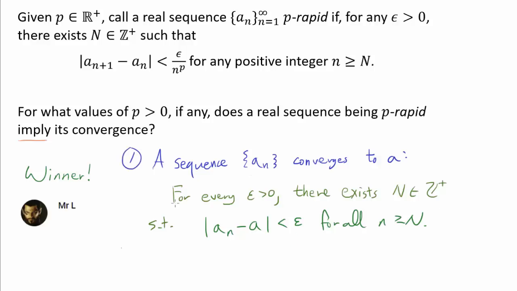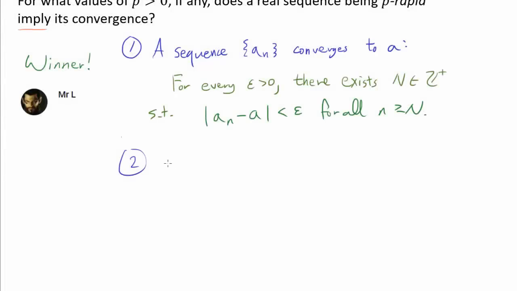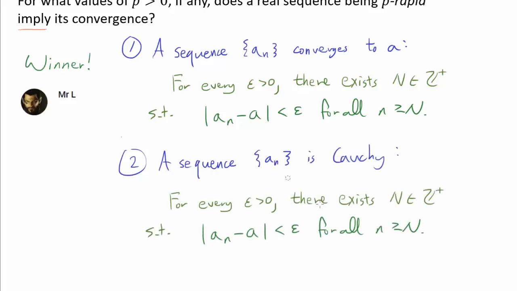Now there is a second important definition that I want to talk about, and if you have studied real analysis, you know what it's going to be, because this definition very closely resembles the definition of a Cauchy sequence. So let's write down the definition for a Cauchy sequence. A sequence a_n is Cauchy if, almost the same as the definition of convergence, except that we look at a_m and a_n for all m and n greater than or equal to N. So a sequence is Cauchy if the terms of the sequence can be made as close as we want for large enough values of m and n.